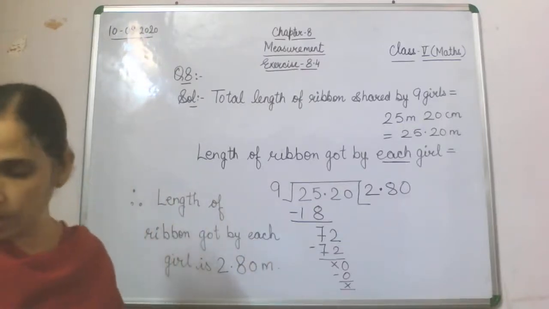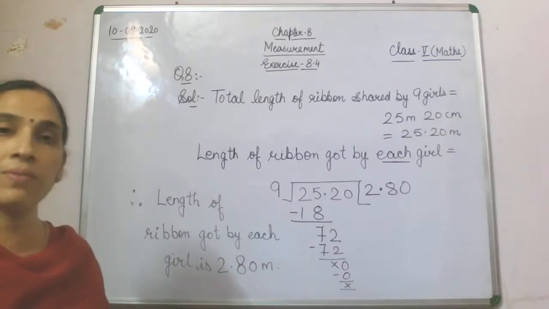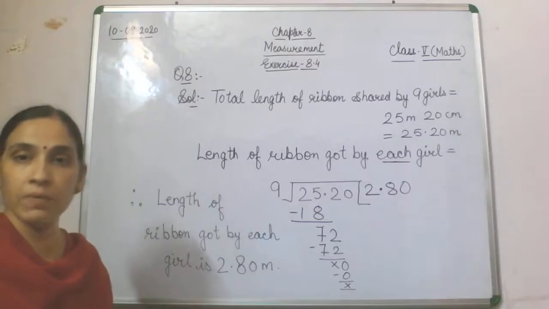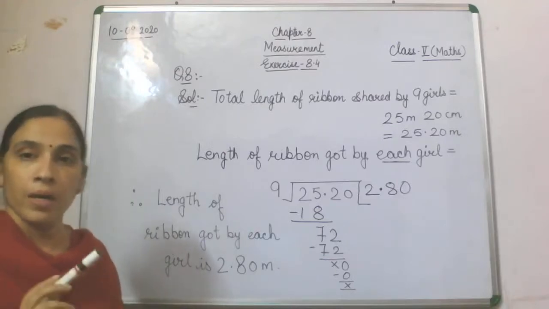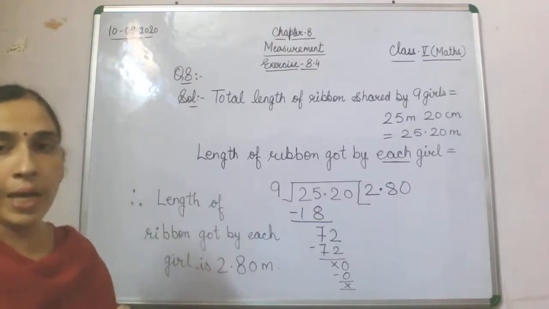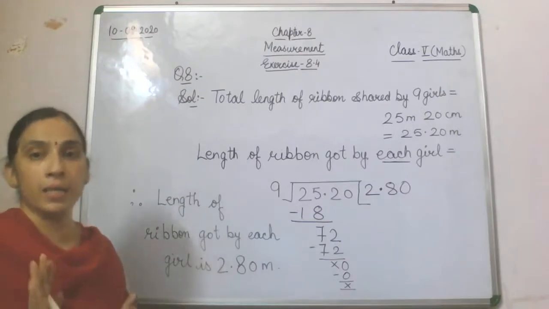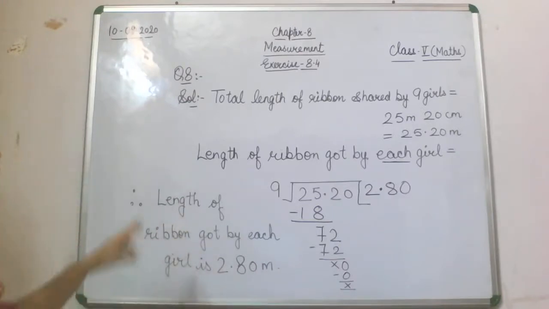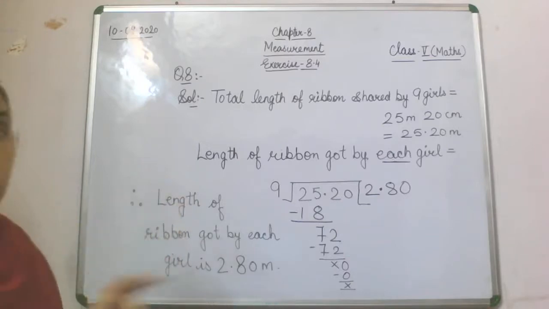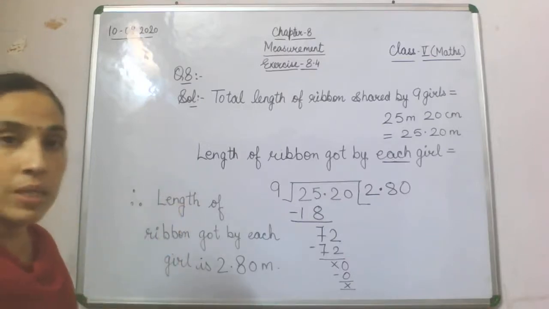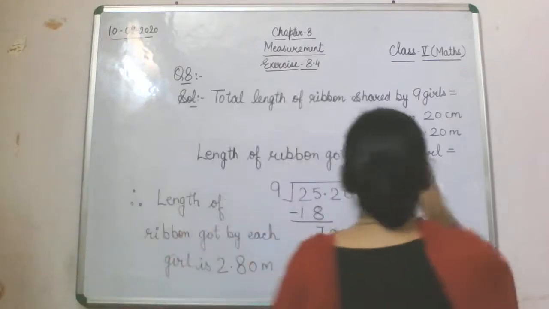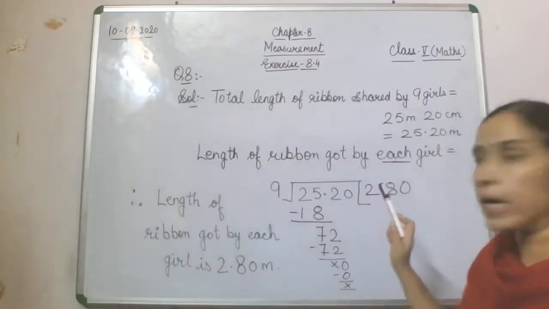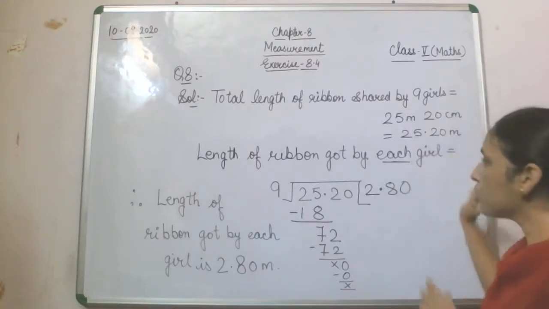So what have we done in this question? We have seen that the total length of the ribbon is given, and that was shared by 9 girls equally. So we find here that the total length of ribbon shared by 9 girls is 25 meter and 20 centimeter. See this, and then we have written it in the bigger unit, that is meter, 25.20 meter.